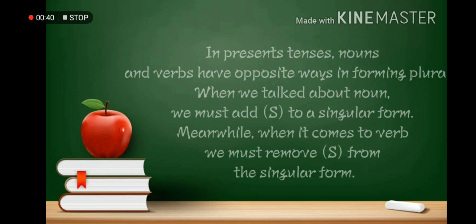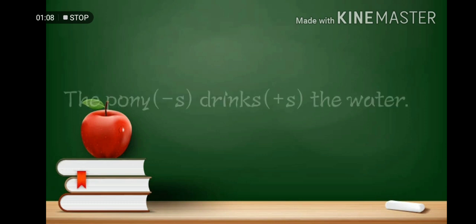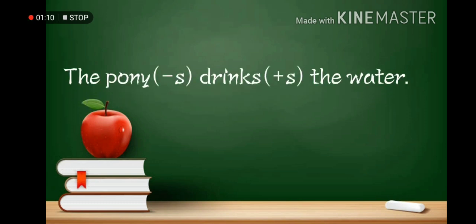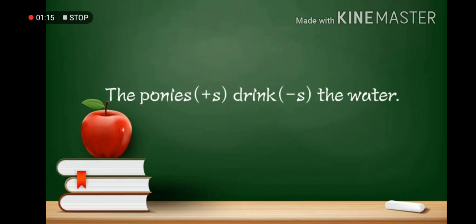Take note that in present tense, nouns and verbs have opposite ways in forming plurals. When we talk about nouns, we must add s to a singular form. Meanwhile, when it comes to verbs, we must remove the s from the singular form. For example, the pony drinks the water, and another is the ponies drink the water.